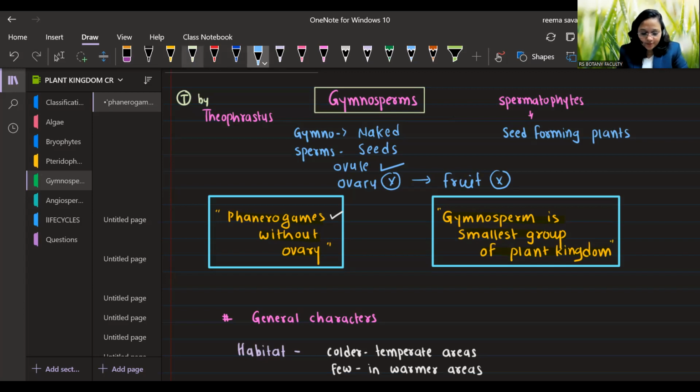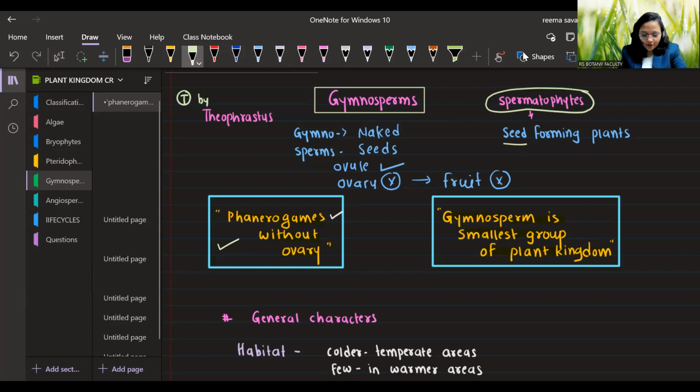So gymnosperms belong to spermatophytes. What do you mean by spermatophytes? I already told you, in plants, sperm means seeds. So plants that bear seeds, seed-forming plants, are known as spermatophytes. There are two groups of plants that can form seeds, gymnosperms and angiosperms.